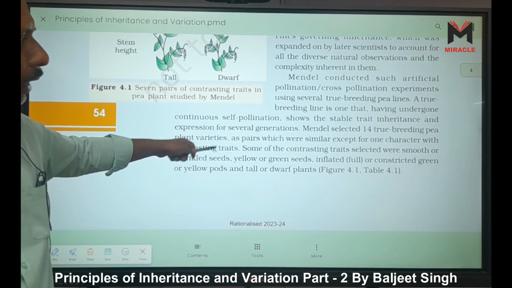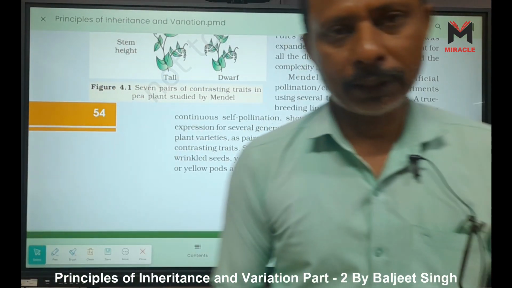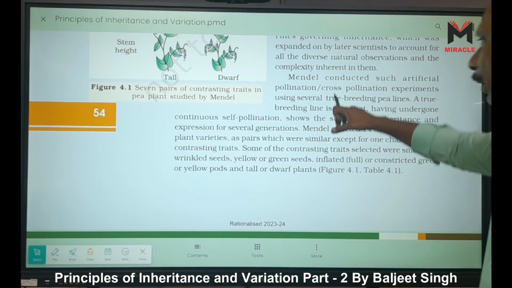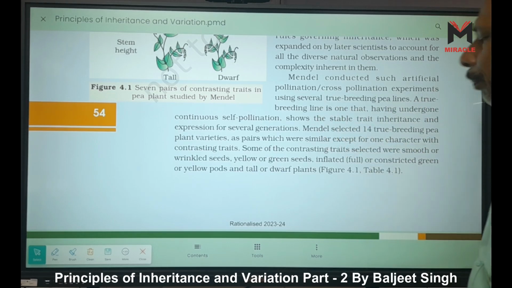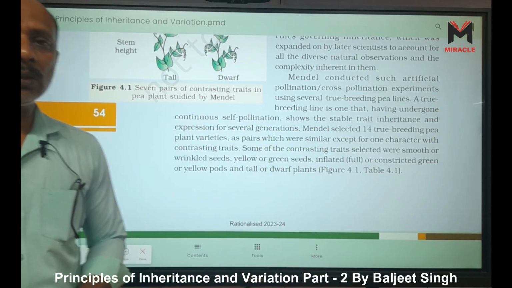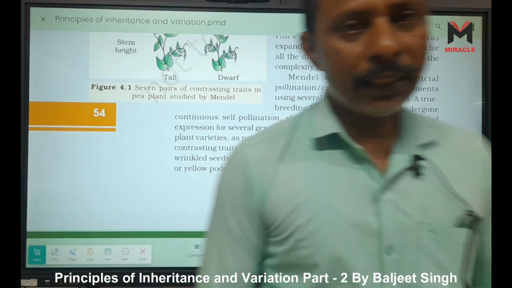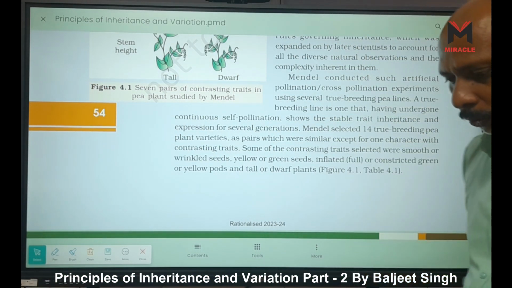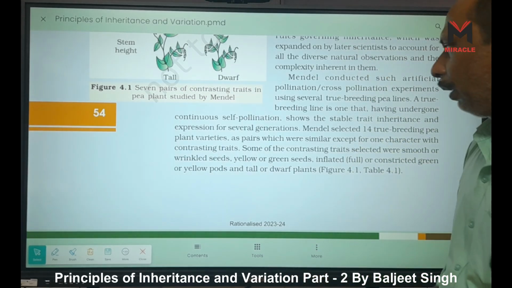Mendel conducted artificial pollination, that is cross pollination experiments using several true breeding pea lines. True breeding means it is homozygous, capital T, small t. True breeding pea lines means what? When we sow these plants, right? What happens in the offspring? The same type of plant comes. Many is given here.